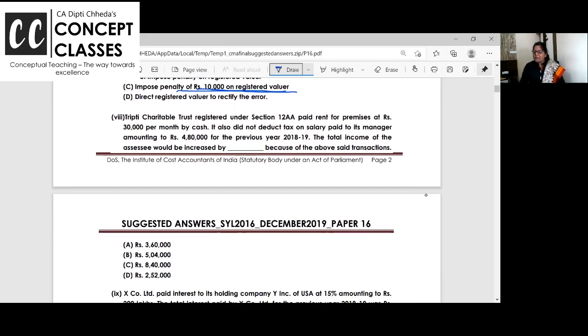Tripti Trust paid rent for premises 30,000. This is a nice question. It is a little in depth. Keep a calculator with you. Yeah. See, as you said, you didn't get the CSR. I explained. So if you still have any doubt, ask me, please.